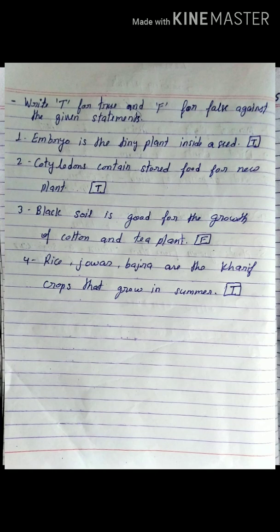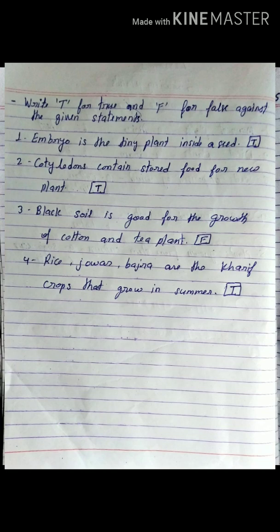Black soil is good for cotton but not for the tea plant. So this statement is false.